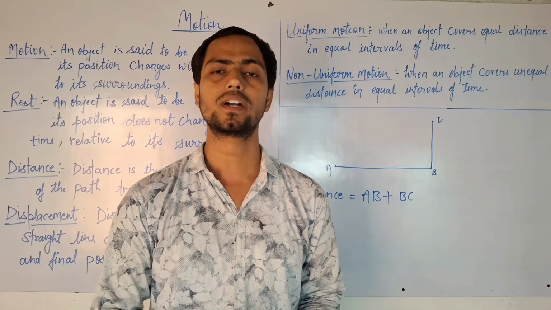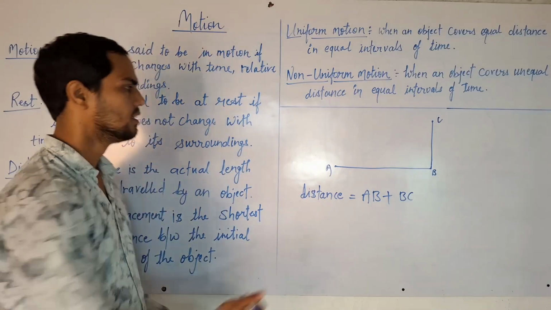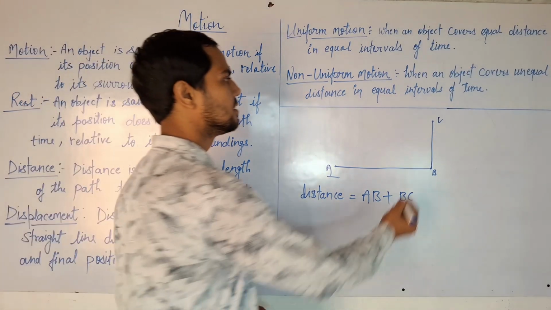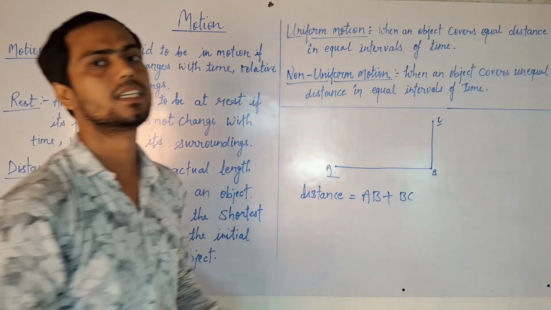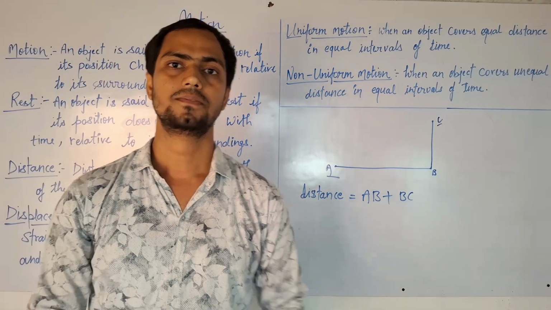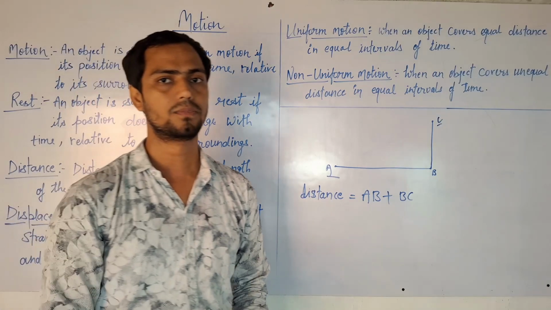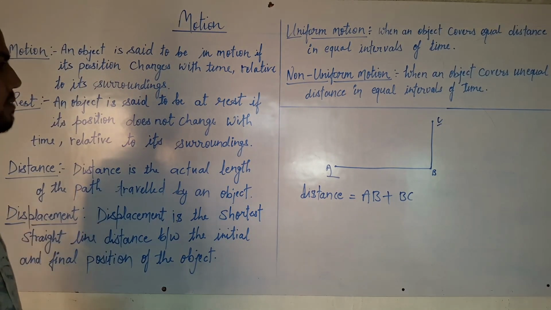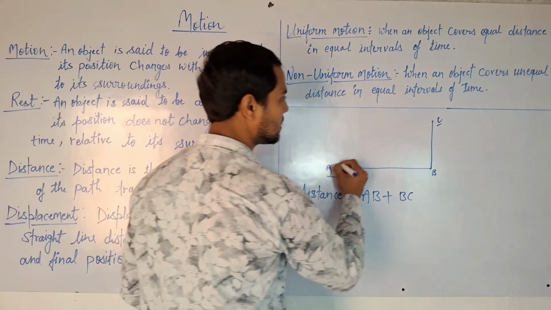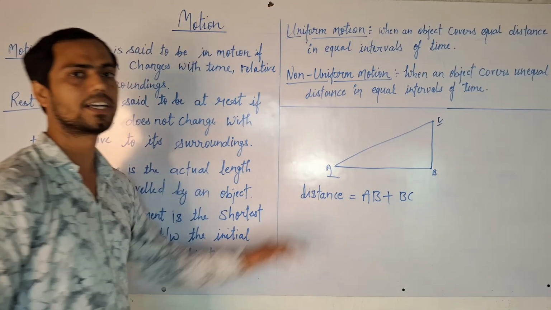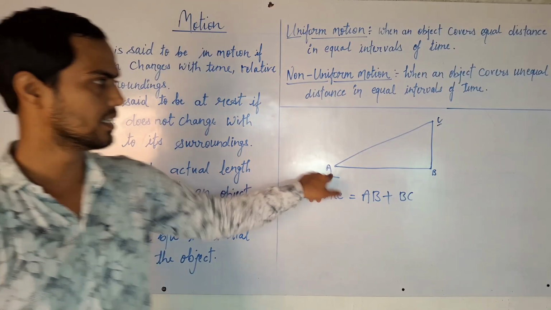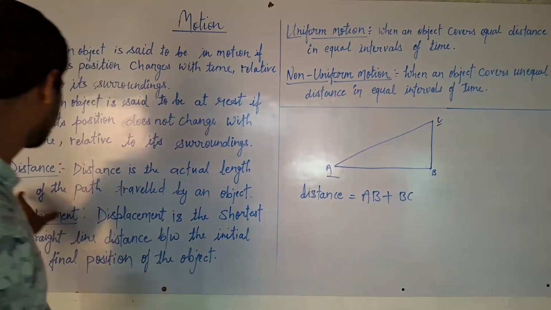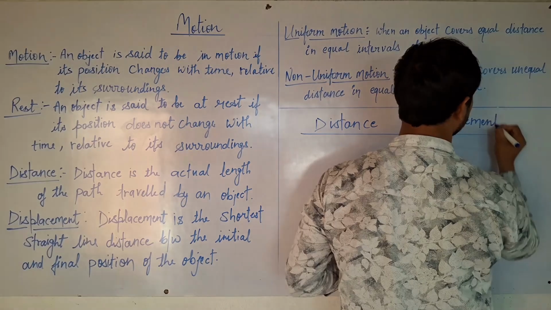What is the final and initial position? This is the initial position when the object starts, and the final position is when the object reaches its final position or destination where it goes. So, what is displacement? Displacement is the shortest straight line distance between the initial and the final position. So we can understand the difference of these